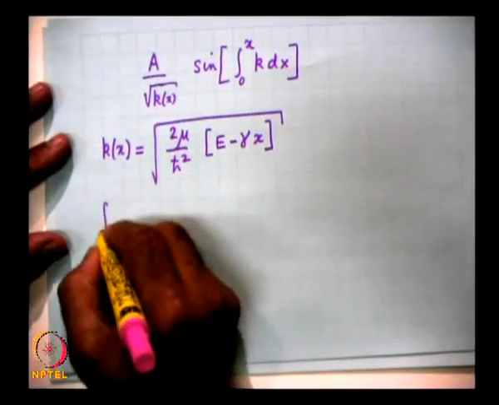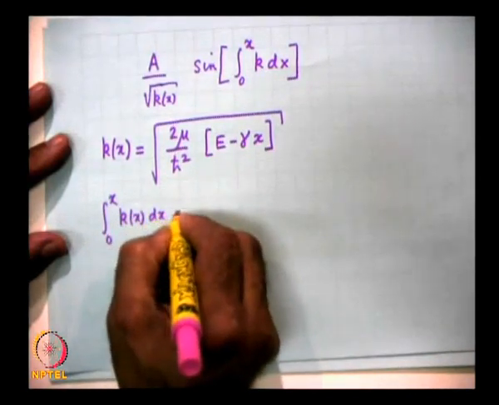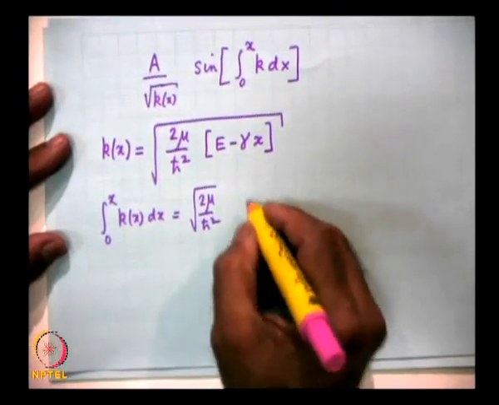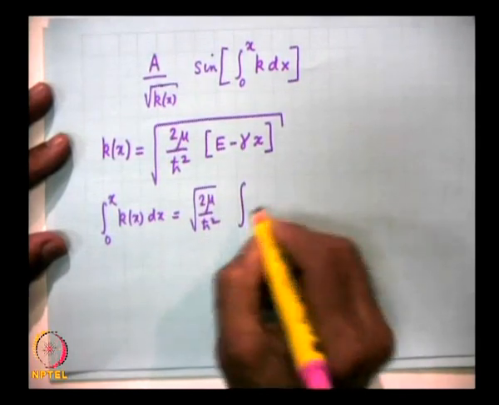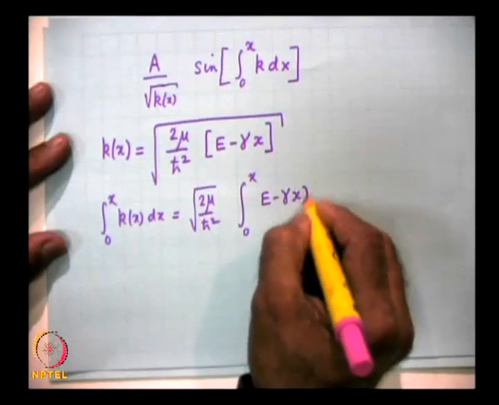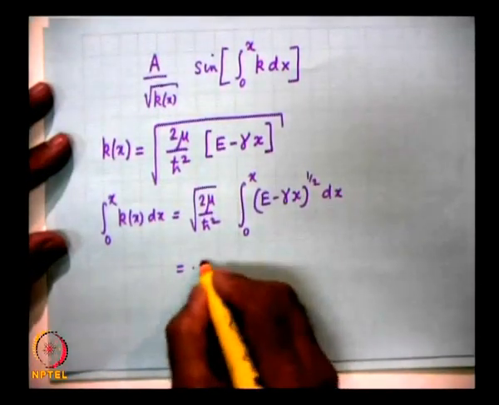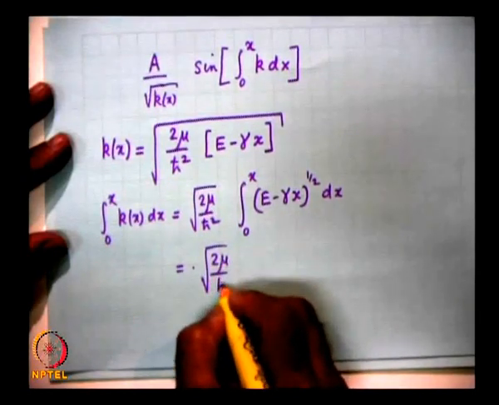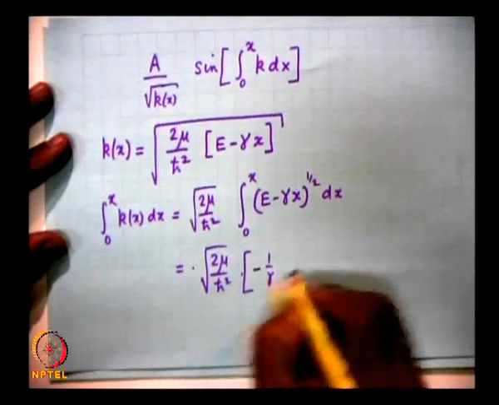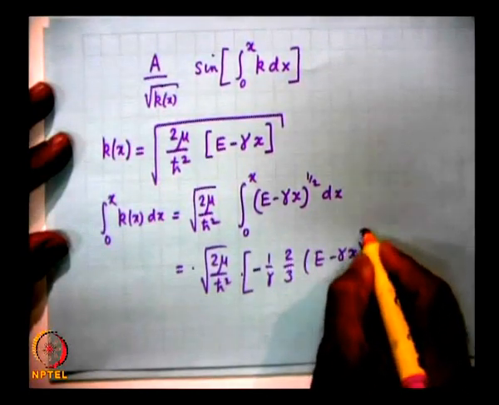So, integral from 0 to x of k of x dx will be under root of 2 mu by h cross square. This we had done before. So, integral from 0 to x of e minus gamma x raised to the power of half dx. So, once again it will be under root of 2 mu by h cross square times minus 1 over gamma, 2 by 3, e minus gamma x raised to the power of 3 by 2.